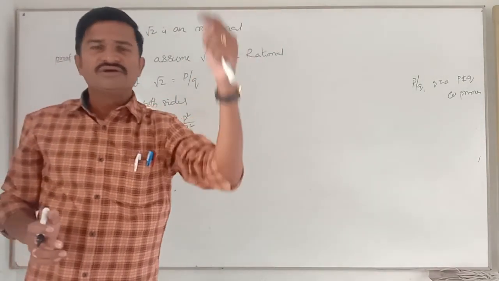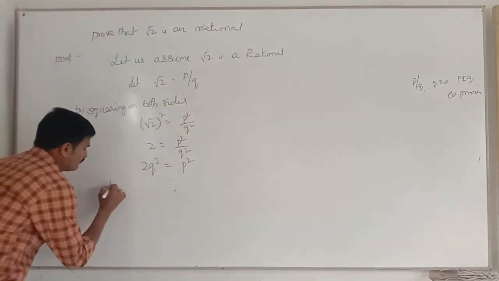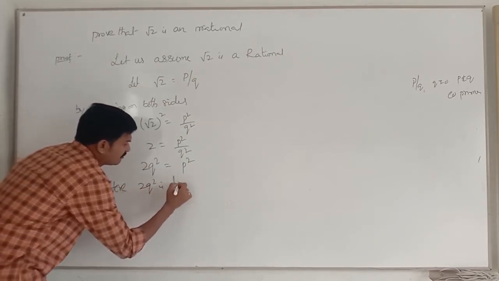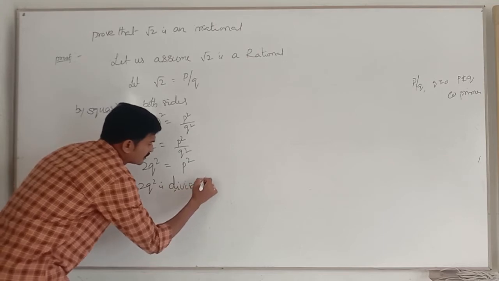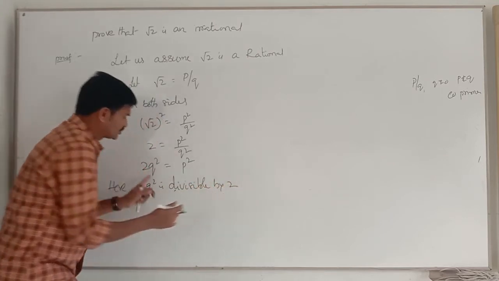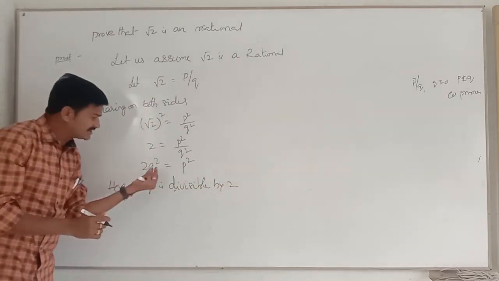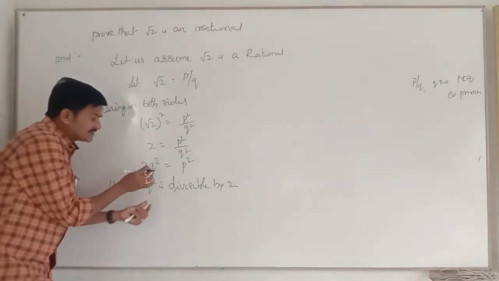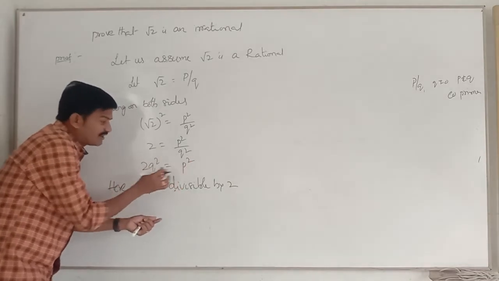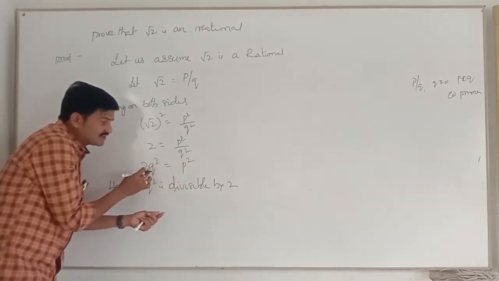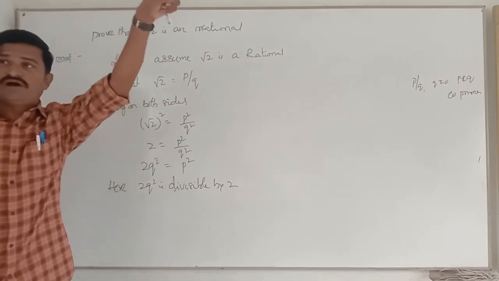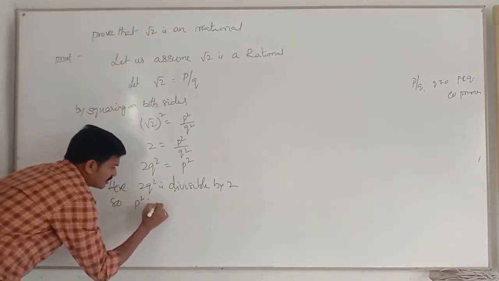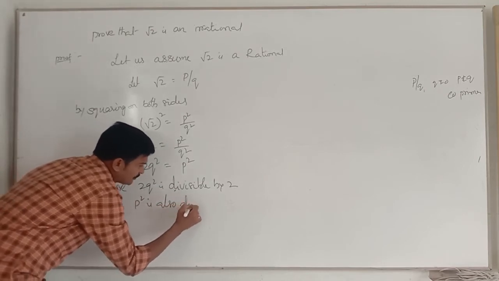So clearly 2q squared is divisible by 2, because it is multiplied by 2. As 2q squared equals p squared, these two values are equal, so p squared is also divisible by 2.